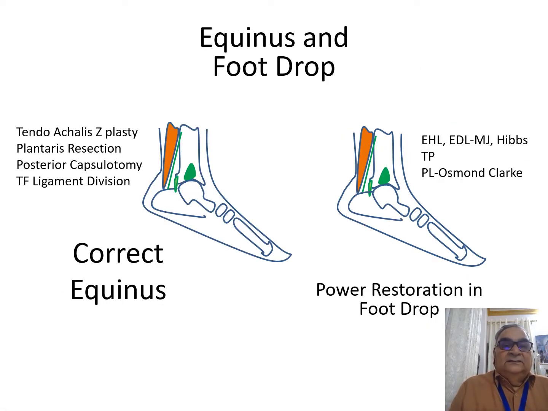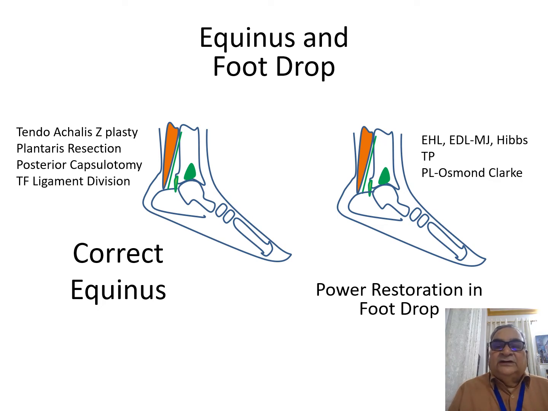Now, this diagram shows you how to correct equinus: tendoachilles Z-plasty, plantaris resection, posterior capsulotomy, and talofibular ligament divided to accommodate a widened body of talus.